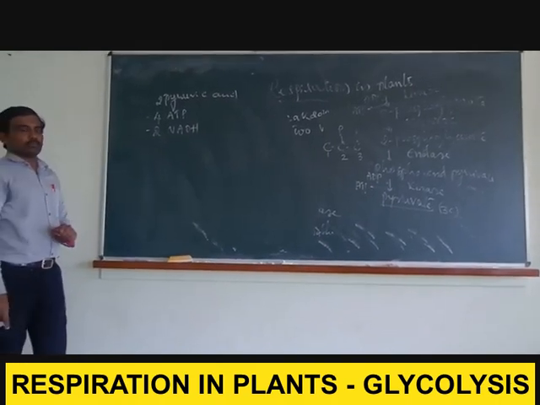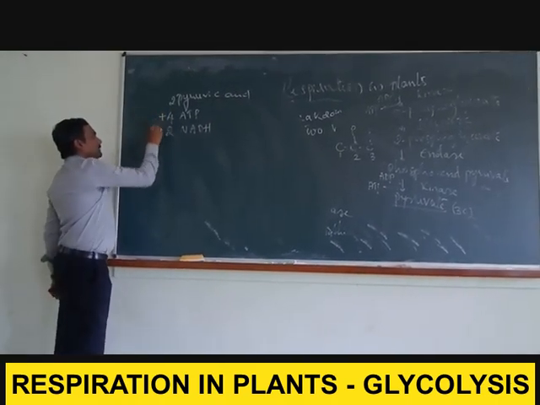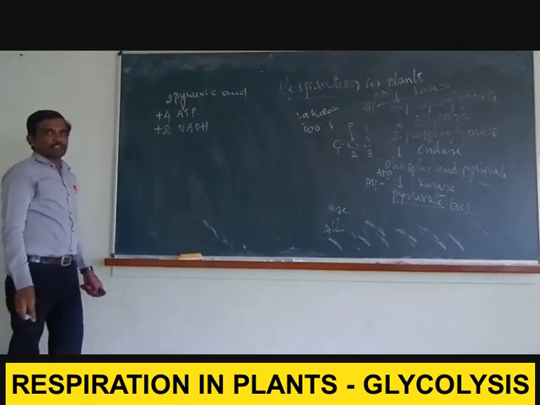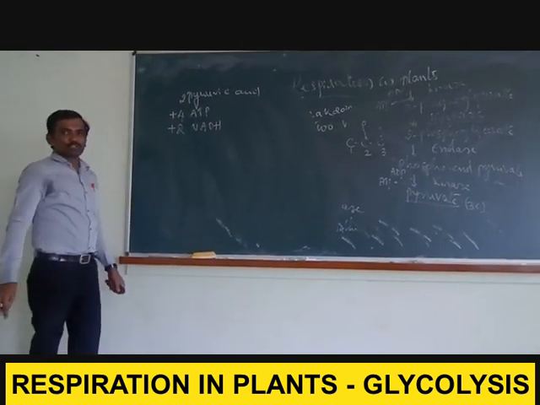And what are the products that we observe? The 4 ATP molecules are produced, 2 NADH molecules are produced, and 2 pyruvic acid molecules are produced.